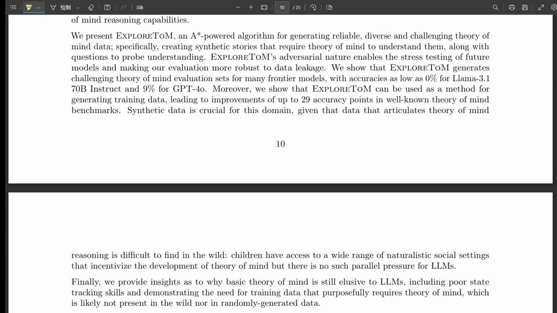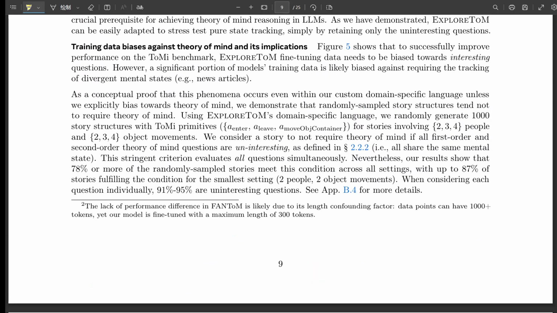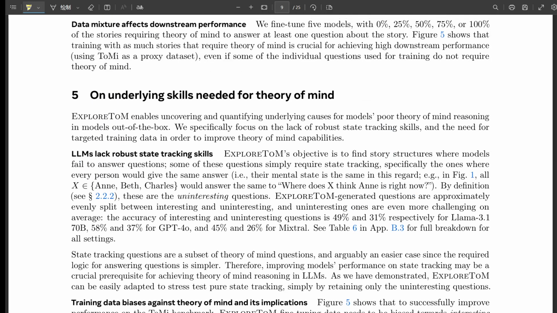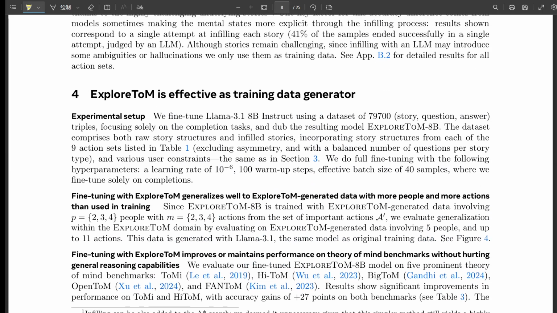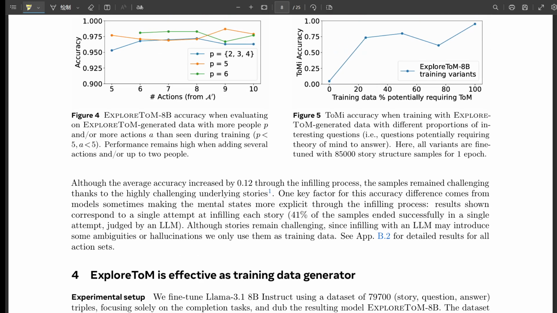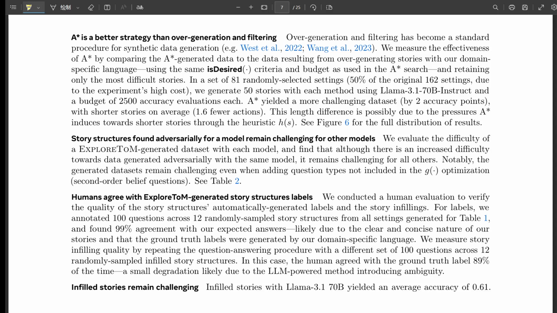Yeah, and that brings us back to this idea of domain-specific languages, which ExploreToM uses really effectively. By defining a clear set of actions and rules, it gives the AI a framework for understanding these more complex scenarios. It's like giving them the tools they need to solve a specific kind of problem. And as we saw, fine-tuning these models on that kind of carefully crafted data led to some significant improvements. So it's not just about the quantity of data, it's about the quality and the structure of the data as well.